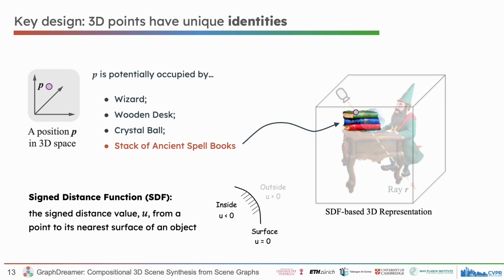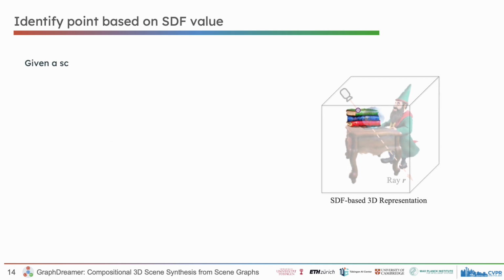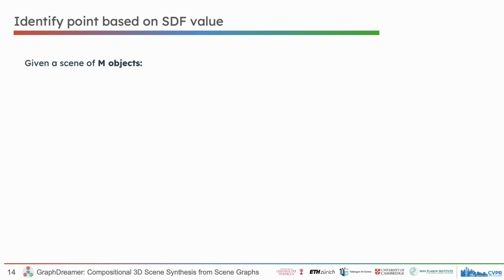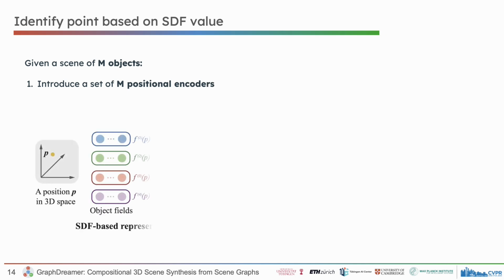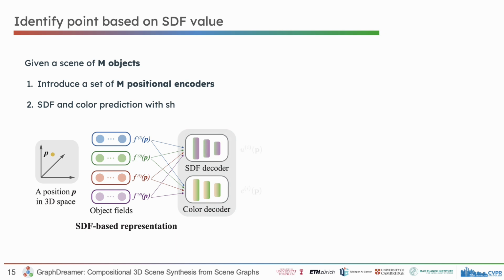Our key design is to encode each point in the 3D space not as a single positional feature embedding, but rather into multiple feature embeddings using a set of encoders, corresponding to the number of objects. Assume there are M objects in the scene. These M feature embeddings are then passed to shared shallow MLPs, yielding M pairs of SDF and color predictions. Since these MLPs are shared and shallow, using multiple encoders allows each encoder to focus on one object exclusively, enhancing the capability to identify each point.